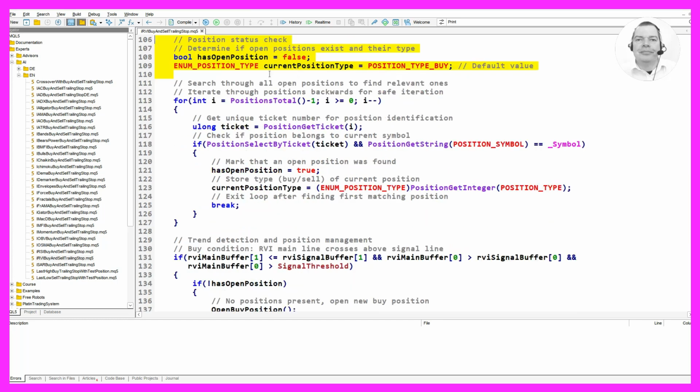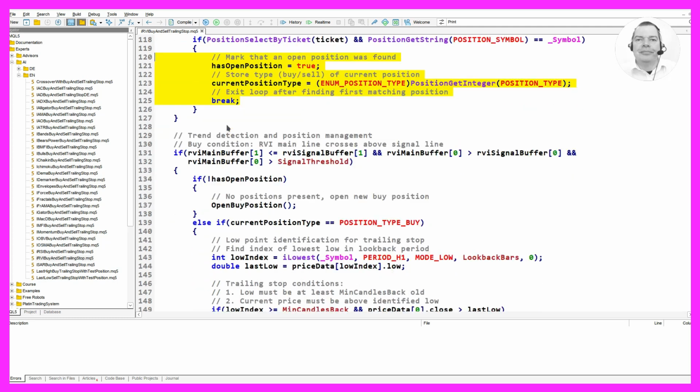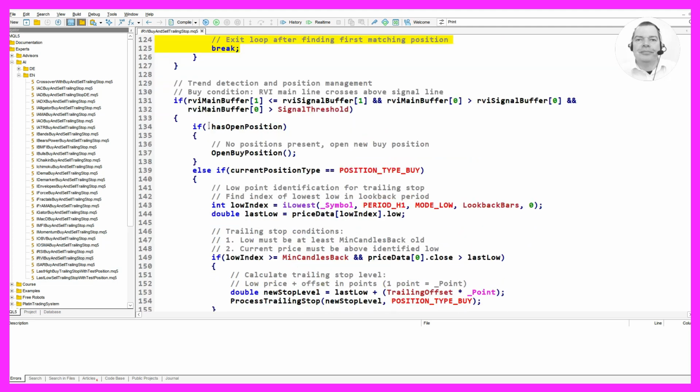Next, we check the status of any open positions. We determine if there are any open positions and their type by iterating through all open positions. We use the PositionsTotal function to get the total number of open positions and the PositionGetTicket function to get the unique ticket number for each position. If a position belongs to the current symbol, we mark that an open position was found and store its type.